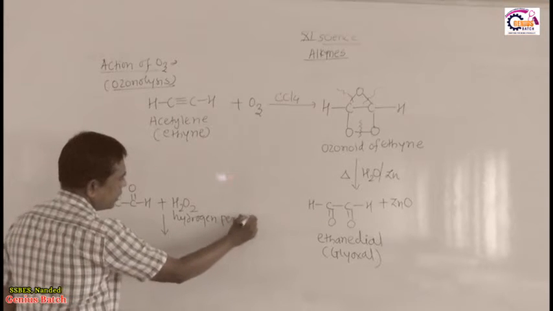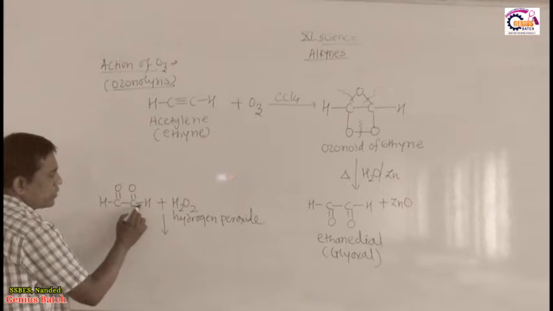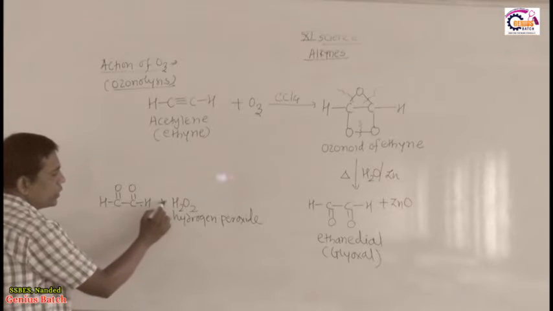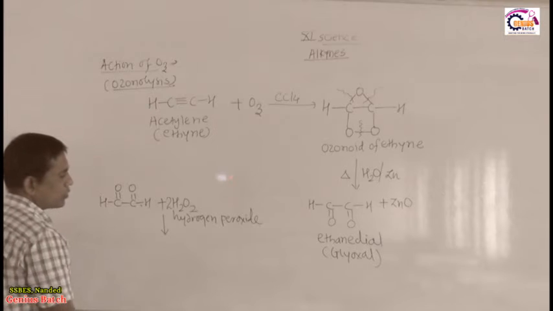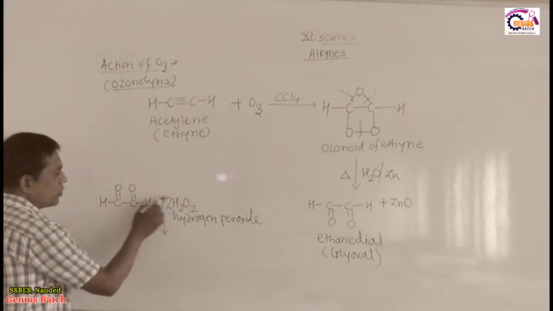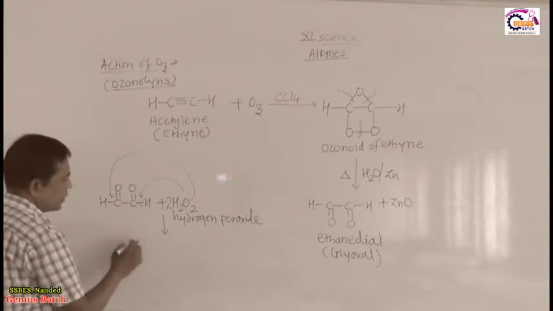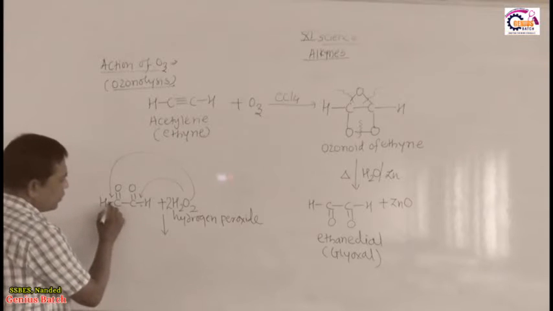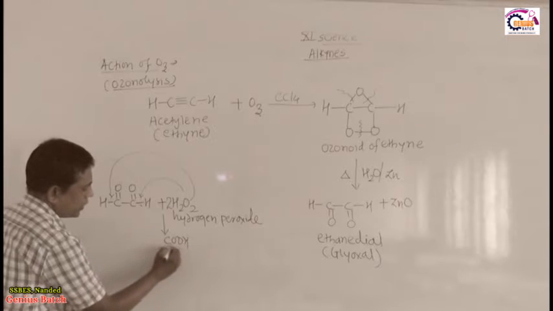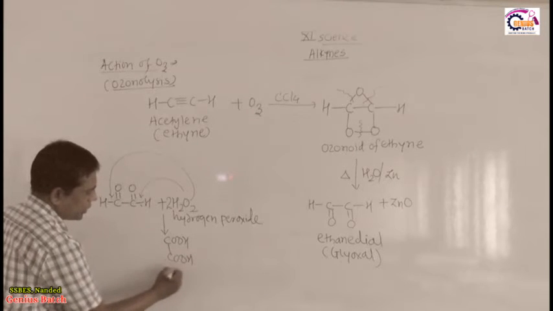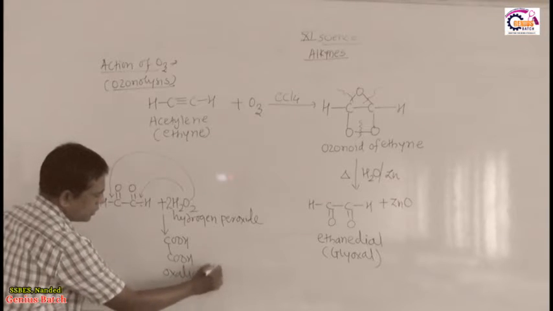This hydrogen peroxide loses one oxygen and this oxygen adds here. As here there are two aldehyde groups, to balance that, I take two molecules of hydrogen peroxide. One molecule releases one oxygen, adds here. The second molecule loses its oxygen, adds here. So, what is the product? COOH, COOH. So, it is like this, COOH, single bond, COOH. So, this acid is called oxalic acid.